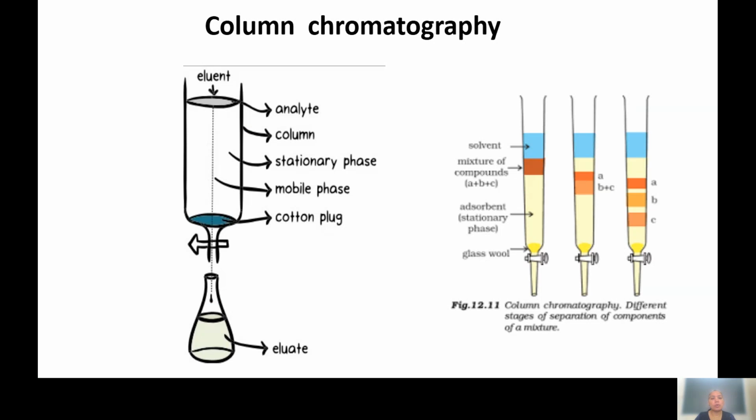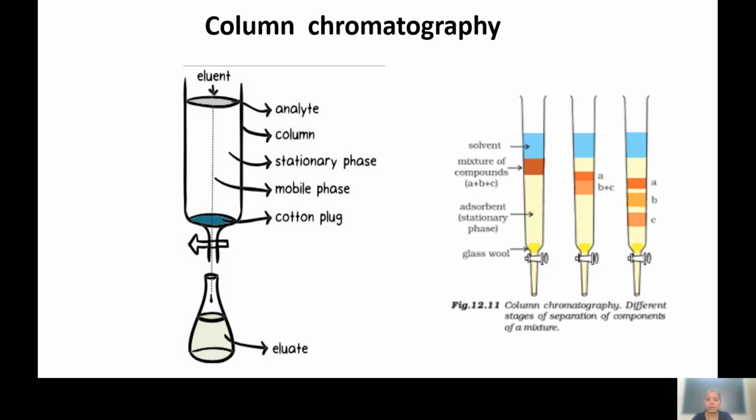The second technique commonly used for medicinal plants is column chromatography. As the name suggests, we are using a column, preparing a column inside a burette, and at the end we can see the pinch cock. In this column we add the crude material and the solvent. Here the stationary phase is the column, the solid part, and we add the solvent from the top.